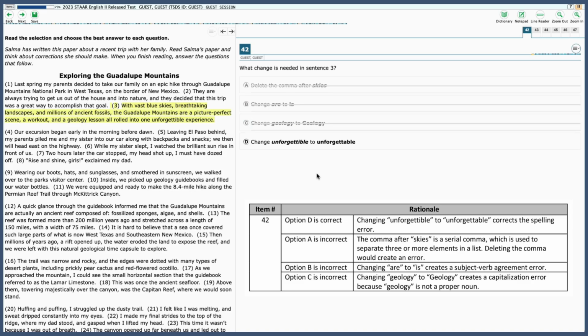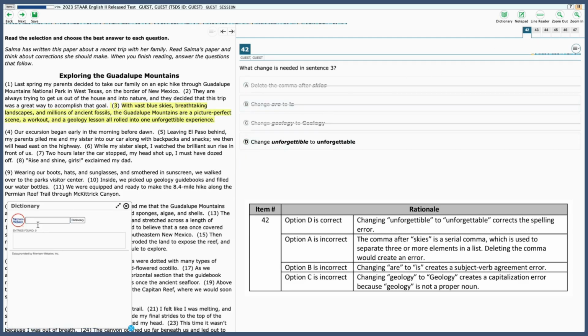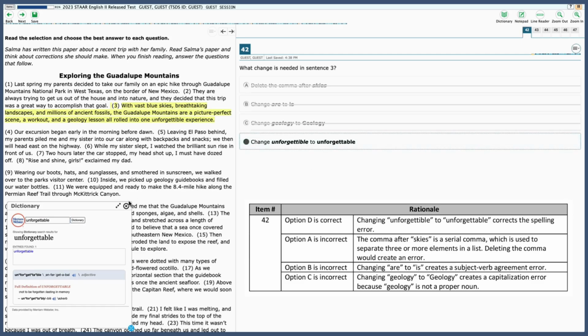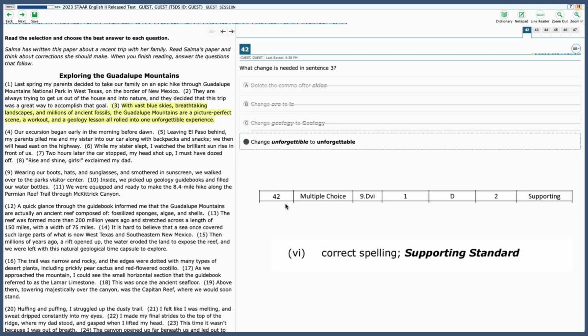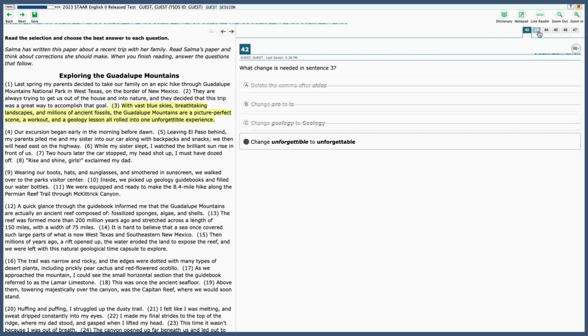And D, change unforgettable to unforgettable using an A versus an I. So here, when it's anything with spelling, I like to open up the dictionary and type in the first word and see if it's wrong. It comes back with nothing, so we know that that is incorrect. So let's see if its change is correct. All right, so that comes back with the correct word, so we know that this is the change needed. So 42 is D, and it is labeled as 9DVI, which is spelling.